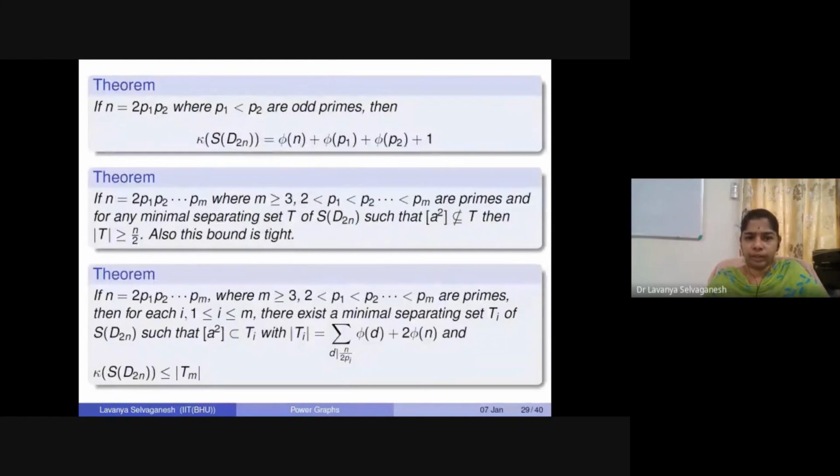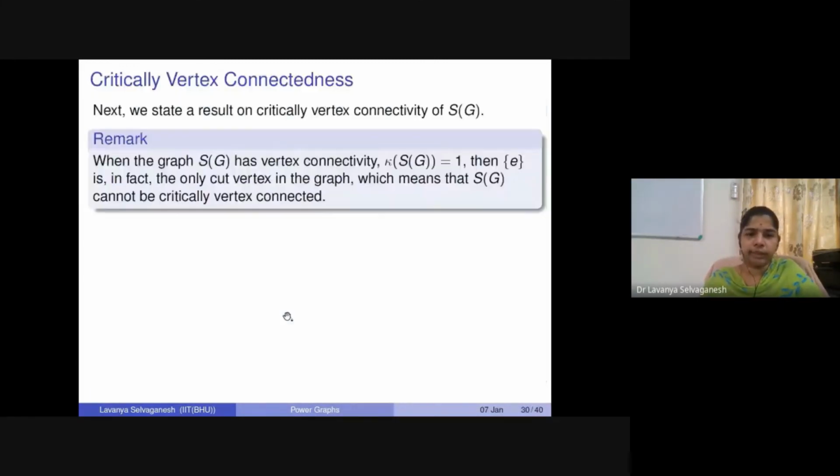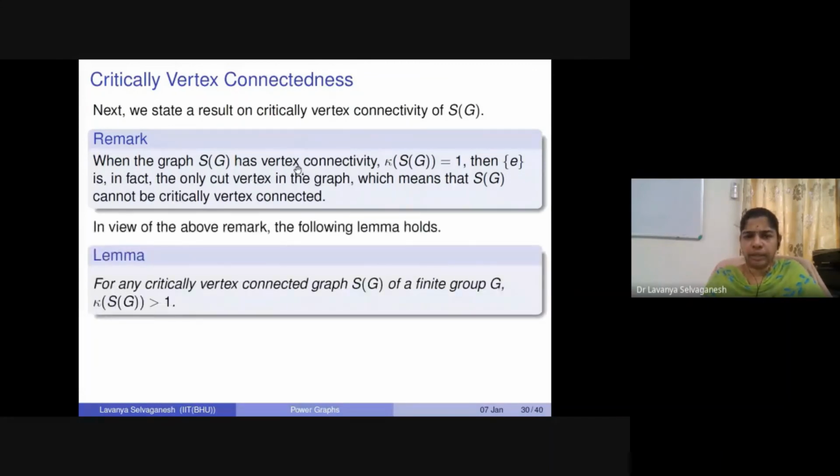So with this, there are many more results again based on connectivity, where we have n as special cases like p1 power alpha 1, p2 power alpha 2, and so on. We have also extended that. There are more results on critically vertex connectedness. By critically vertex connectedness, what we mean is, if we delete any vertex from the super graph, what can we say about the vertex connectedness? Like we talk about the proper power graph, here also we want to talk about what will happen if we delete any vertex. So there are many results that we have proved here.